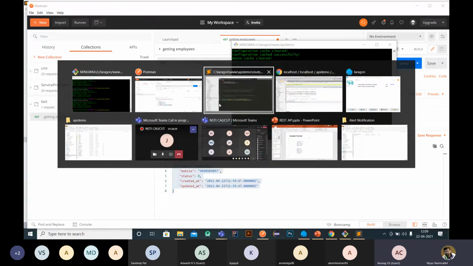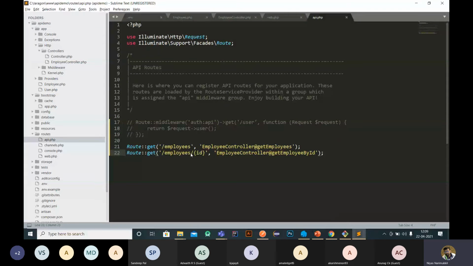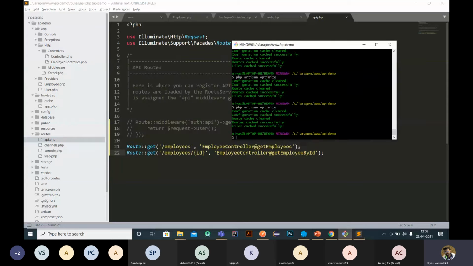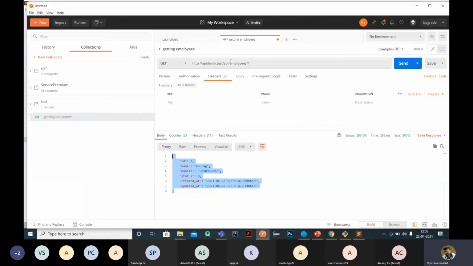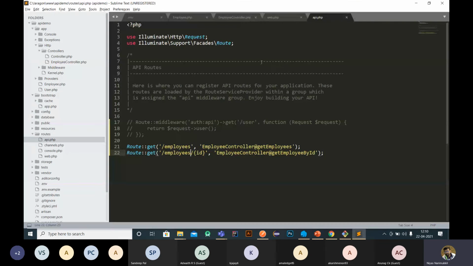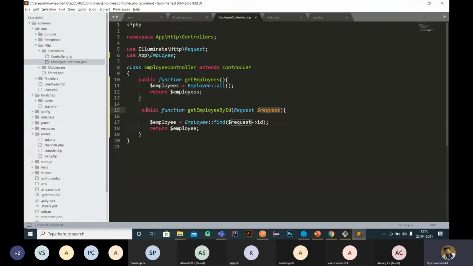No, no, I haven't changed it there, employees. So if it is employee, then we have to change this to employee. So here we are. These are all APIs. So this is what we have to use, slash API slash employee slash. So now I will show you one more thing, how to save a new employee. Okay.